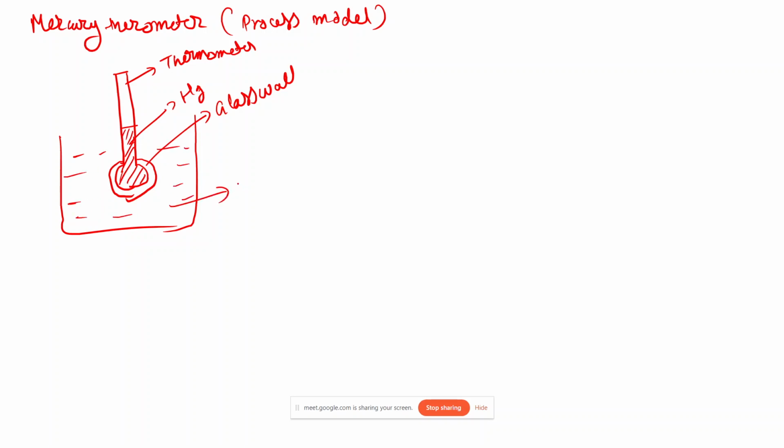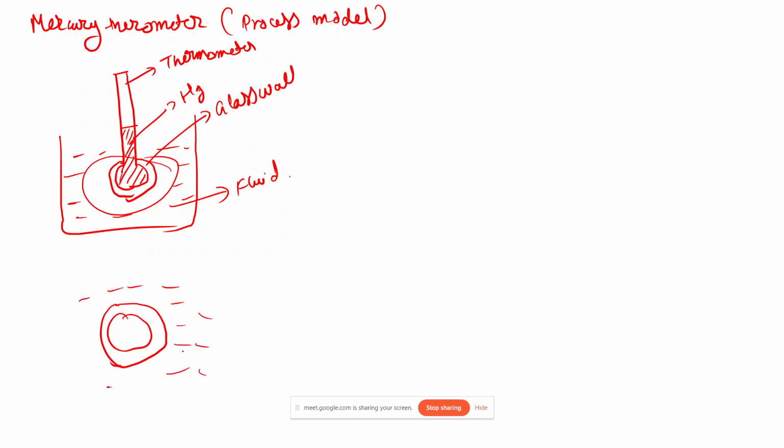Then we have, let's say, any kind of fluid. If I had to draw a cross section on this surface, this is our mercury, then there is this glass wall, and over here there is this fluid. Consider the heat transfer resistance of this glass wall to be negligible, so whatever the temperature of this fluid is will be directly measured by the mercury.